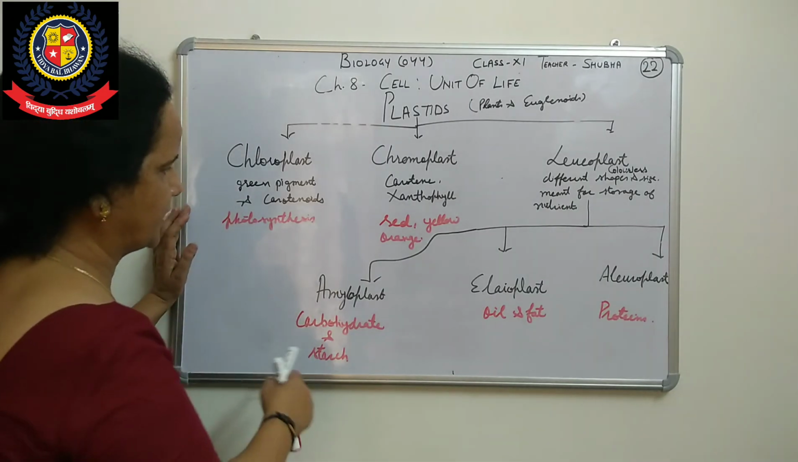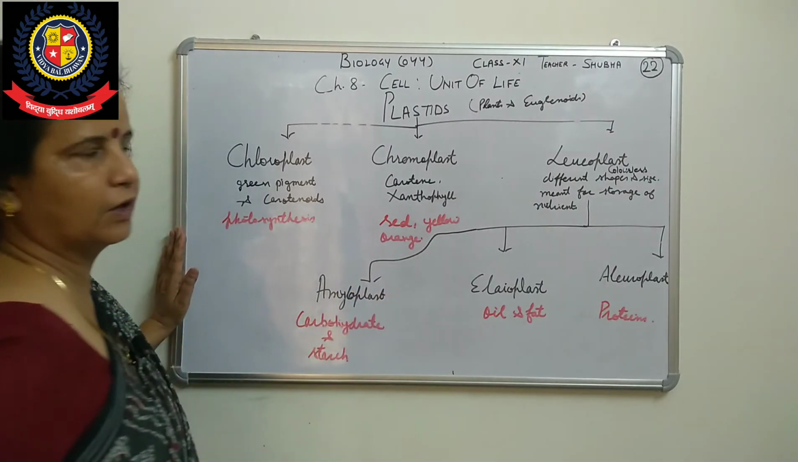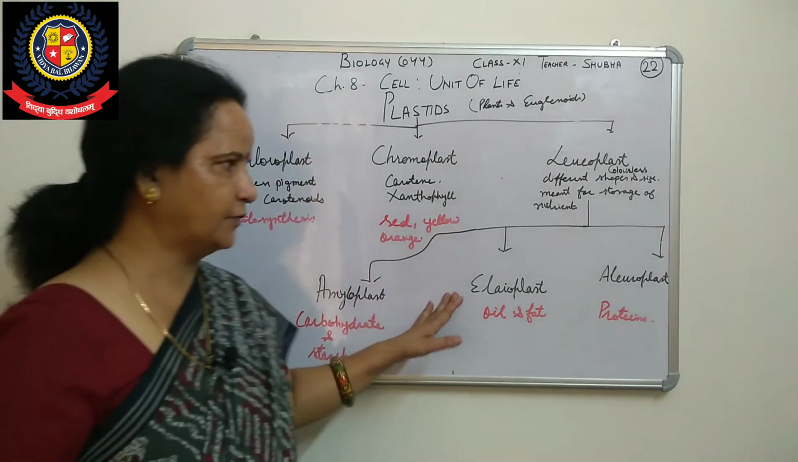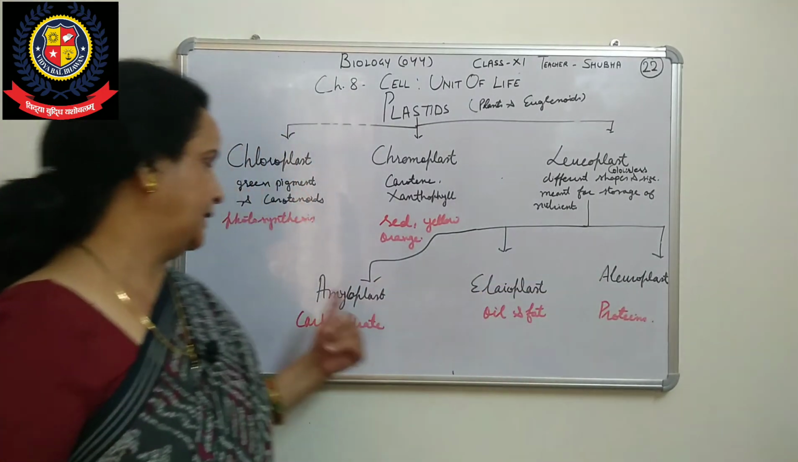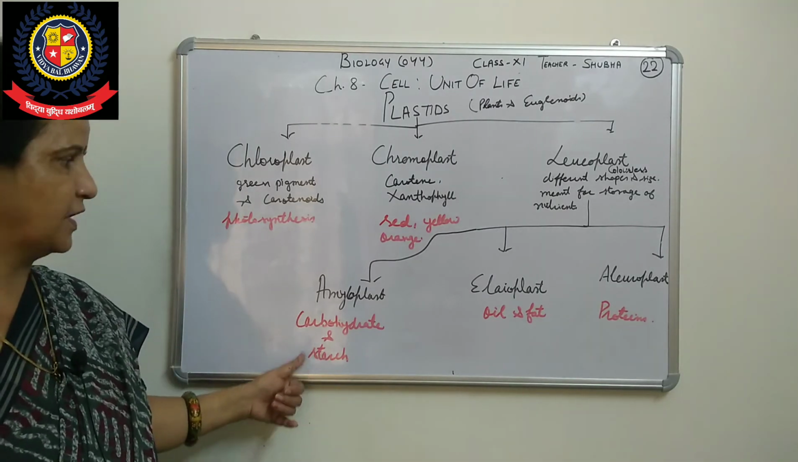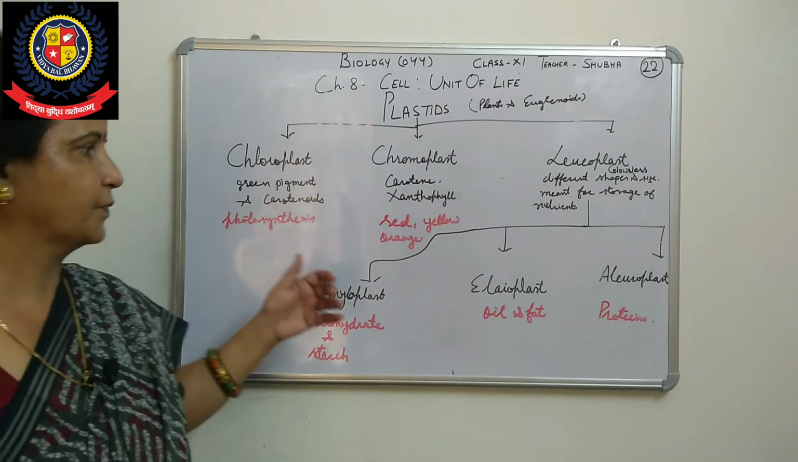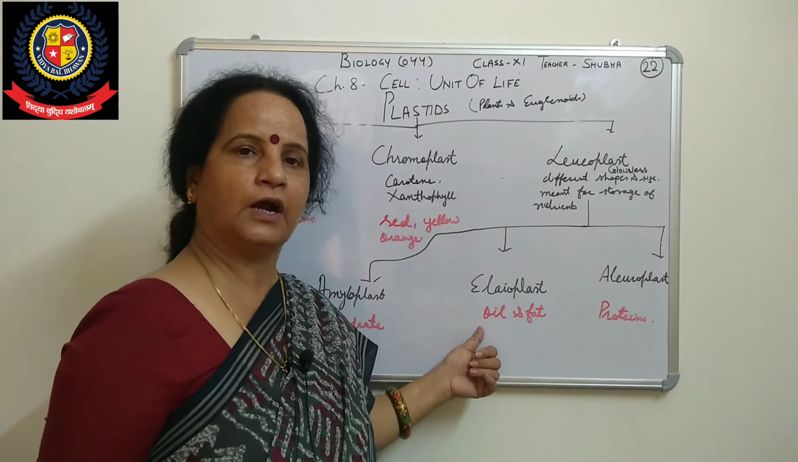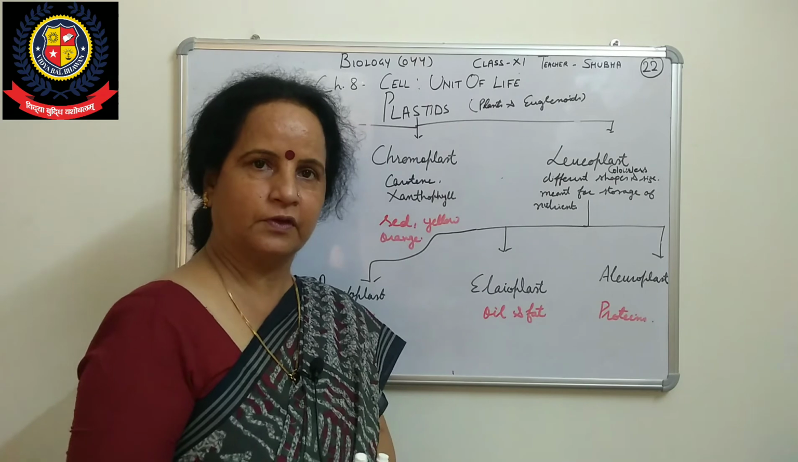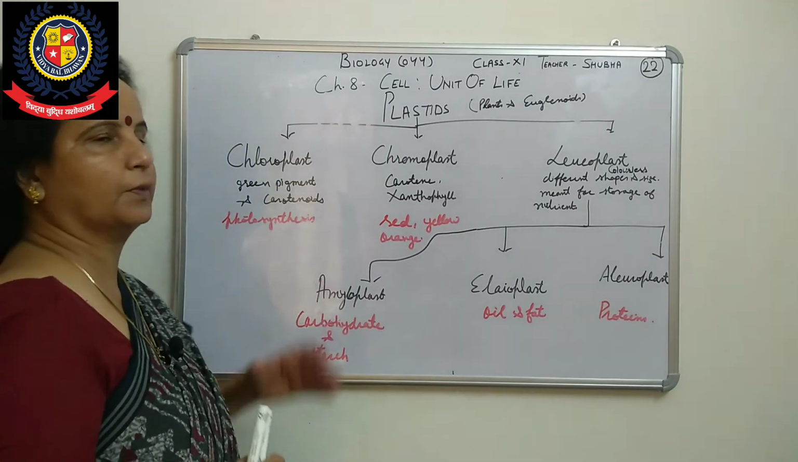Now here we will see that there are three types of leucoplast on the basis of the nutrients: amyloplast, elaioplast and aleuroplast. Amyloplasts store carbohydrate and starch. Elaioplasts store oil and fat, and aleuroplasts store proteins. This is about the classification of plastids.